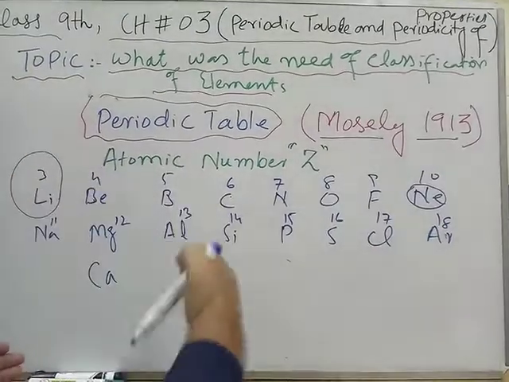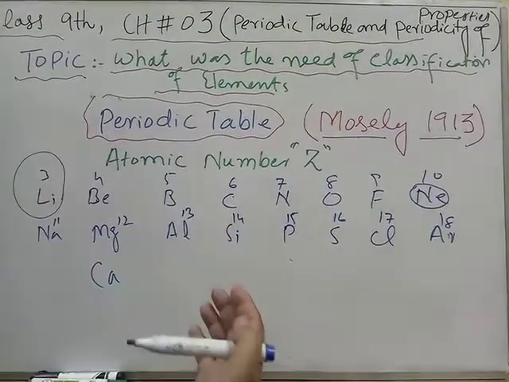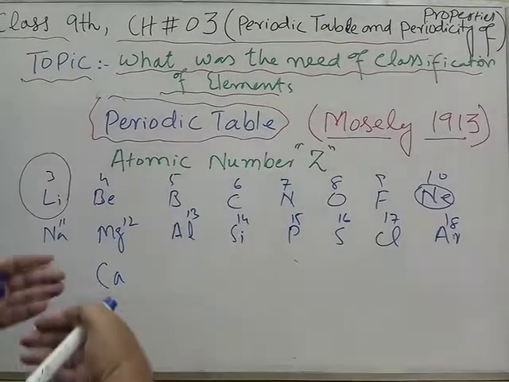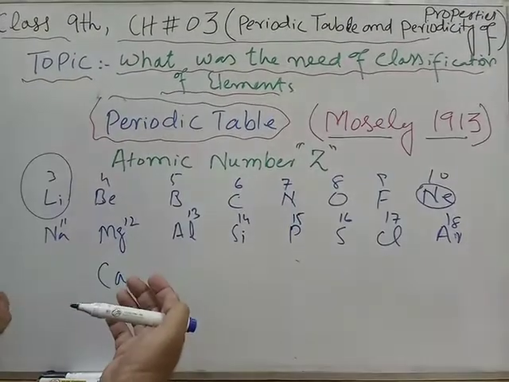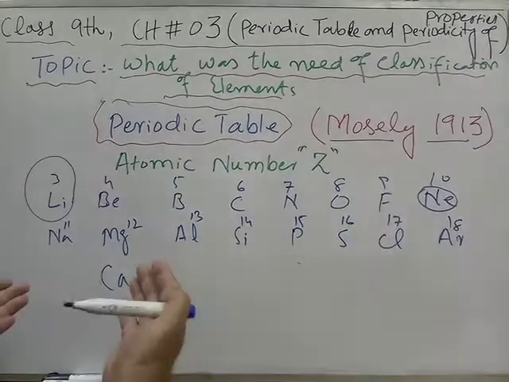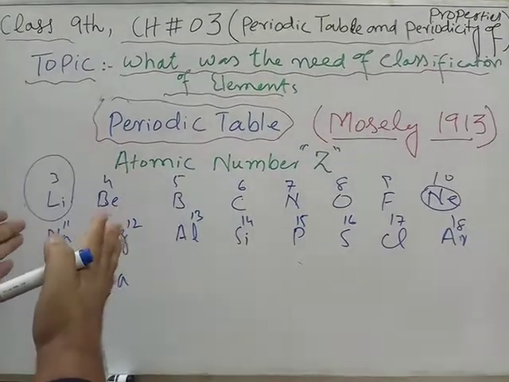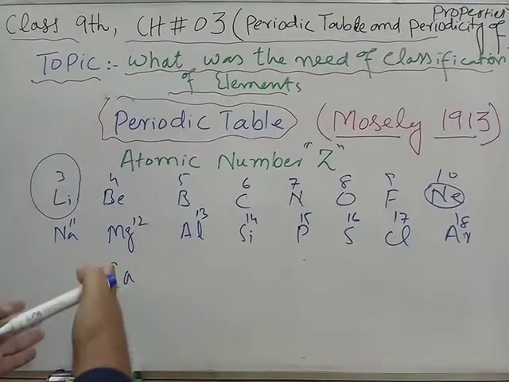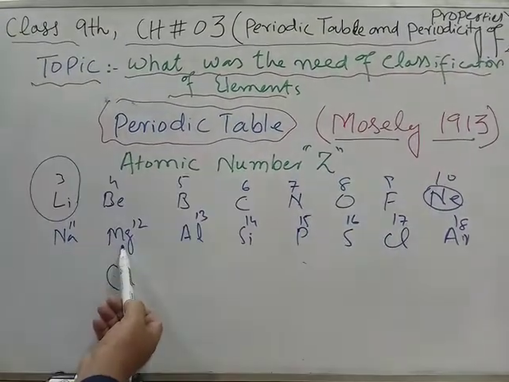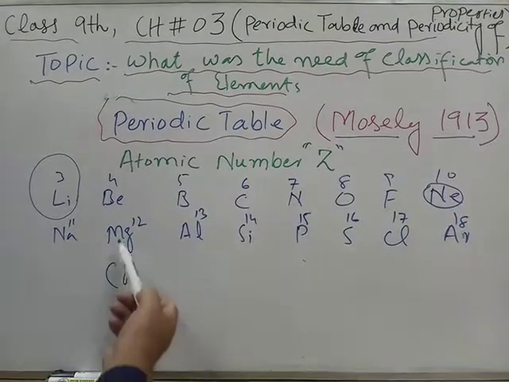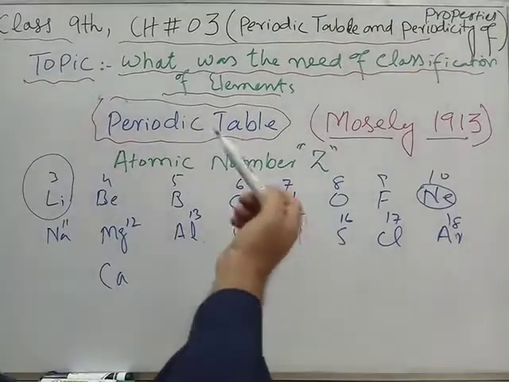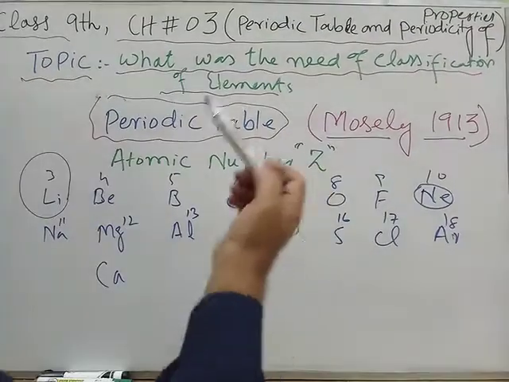So here the chemical properties are repeated again and again, and such an event or occurrence which repeats itself after definite intervals, after a definite lapse of time or place, is said to be a periodic function. Periodic function is the repetition of a property after regular intervals. The properties of beryllium are repeated by magnesium. Similarly, calcium repeats the property of this. Aluminium repeats the properties of boron, silicon repeats the properties of carbon, and phosphorus repeats the properties of nitrogen.